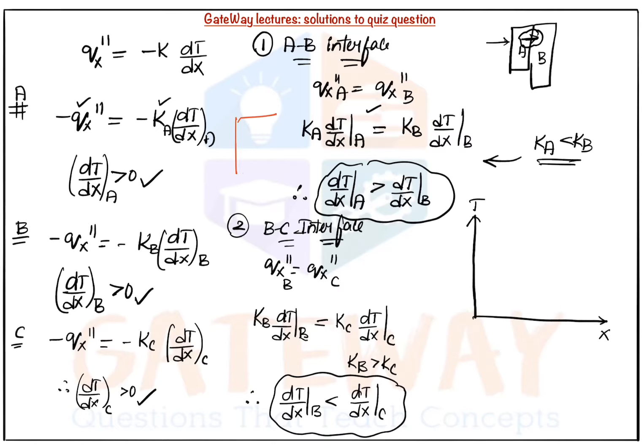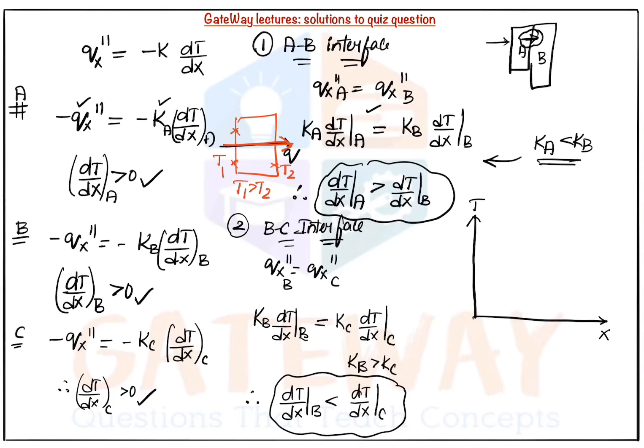We know that generally, suppose this is our slab, and it is said that there is a constant heat flux. Let this surface be surface 1, T1, and let this be surface 2, T2. If heat should be transferred in this direction, then T1 should be greater than T2.